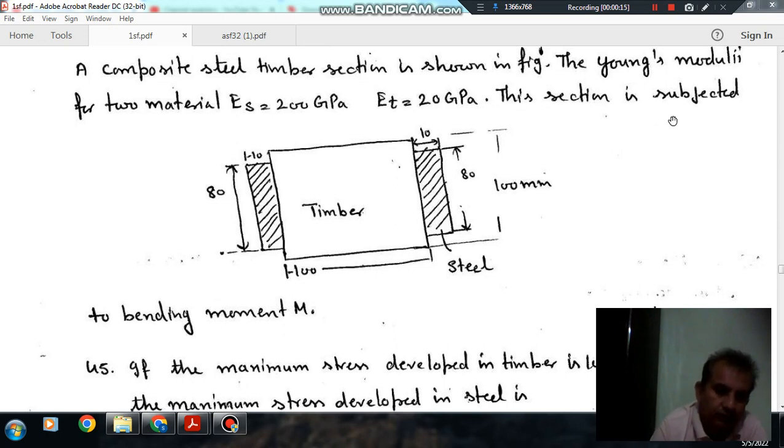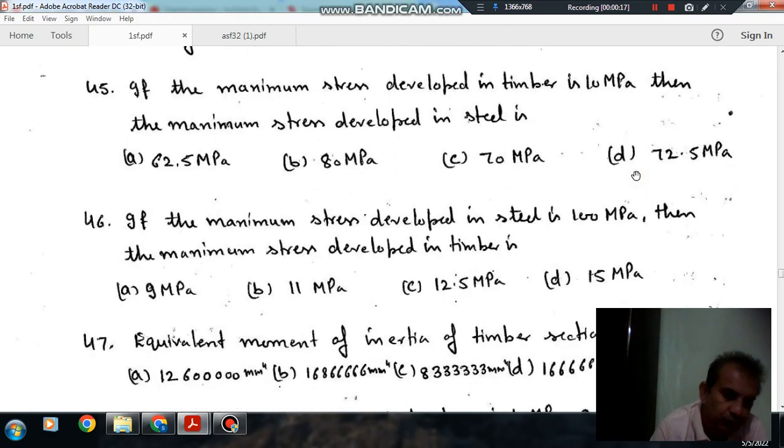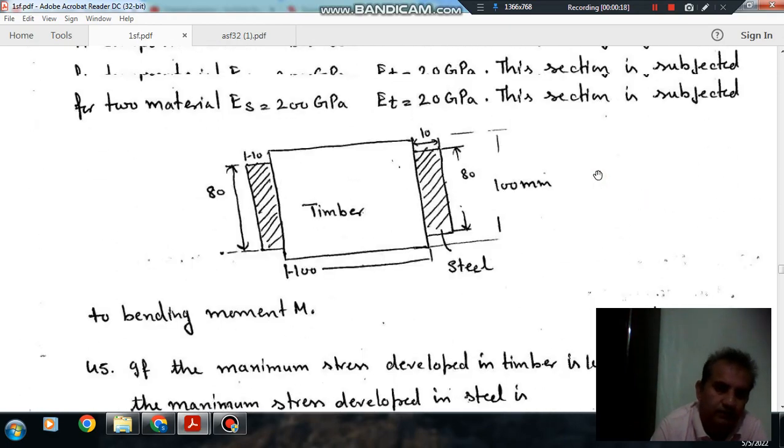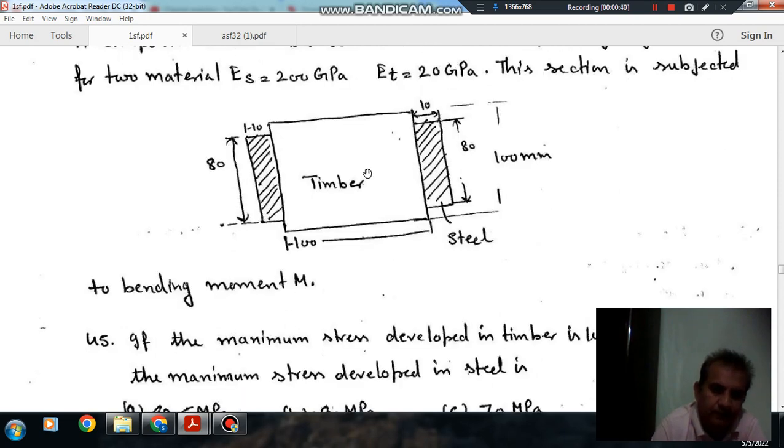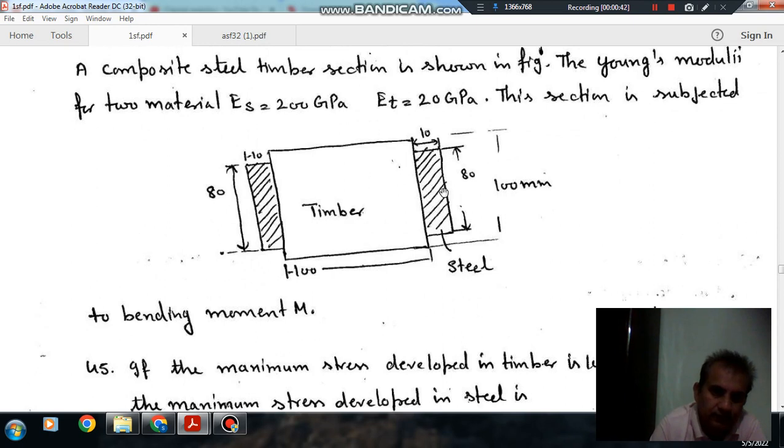Question number 45 to question number 48 carry a common statement. The statement is: a composite steel timber section is shown in figure. The Young's moduli of the two materials are ES equal to 200 GPa, ET equal to 20 GPa. This section is subjected to bending moment M. So this is 80, this is 80, this is 10, this is 10, this is 100. This is of steel, this is of timber.